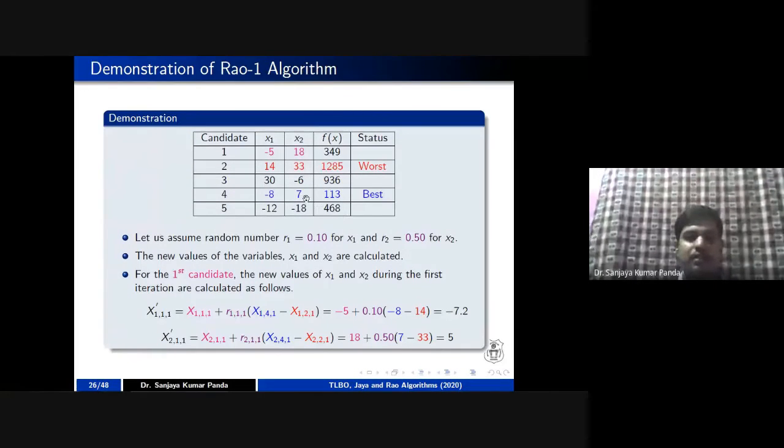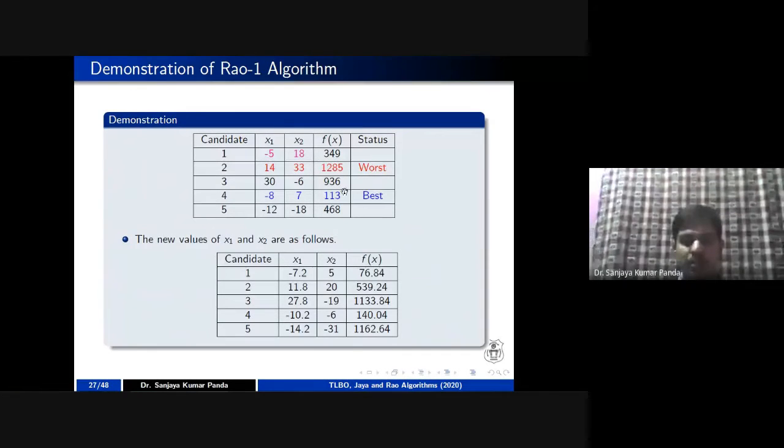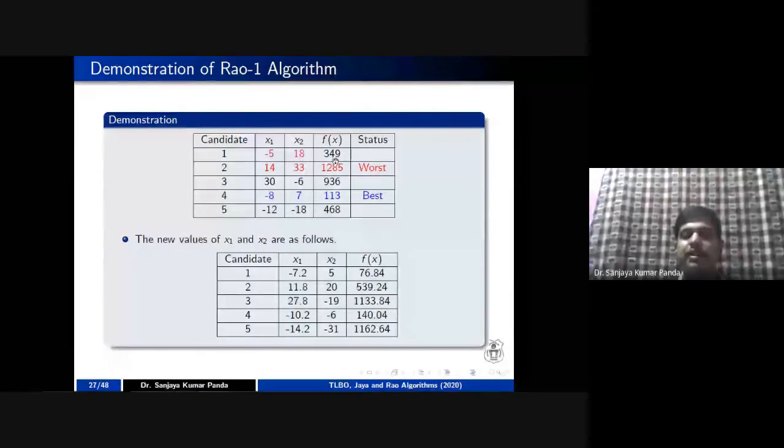Next, in the second variable case, again I can take +18, and I have generated a second random number, that is 0.50, and I am calculating 7 minus 33. So I am going to get 5. After getting the updated values of x1 and x2, I have to put these two values into f of x. After putting these x1, x2 values, I am getting 76.84. So you can see the lowest value is better. Obviously the new solution is better in comparison to the old solution, so I have to replace the old x1, x2 values with the updated ones.